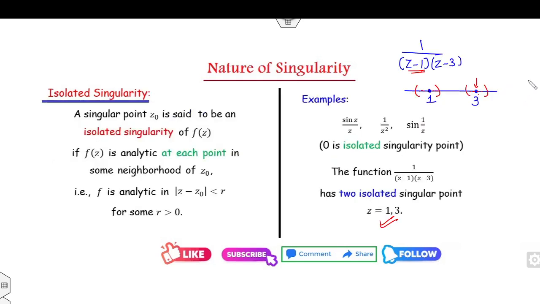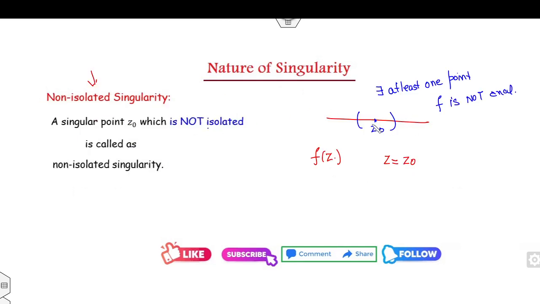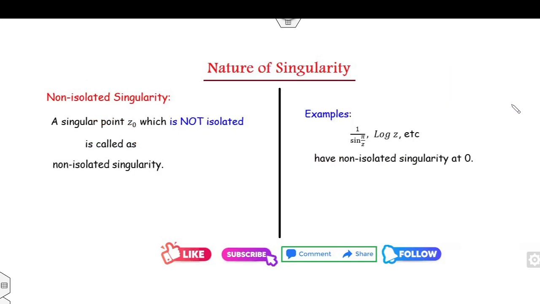Why? Because you can see the definition of the isolated singularity: f is analytic at each point of the neighborhood. It is not isolated if in the neighborhood of z0 there exists at least one point where the function is not analytic. For example, sin 1 over z and 1 over sin pi z and log z are non-isolated singularities.